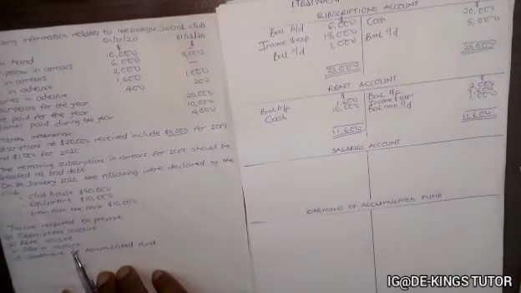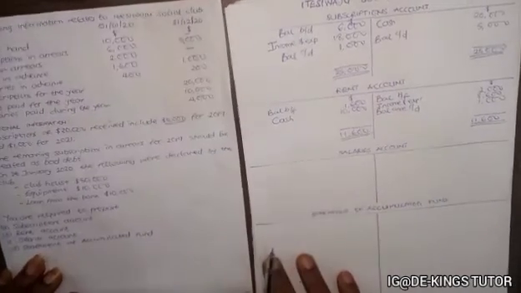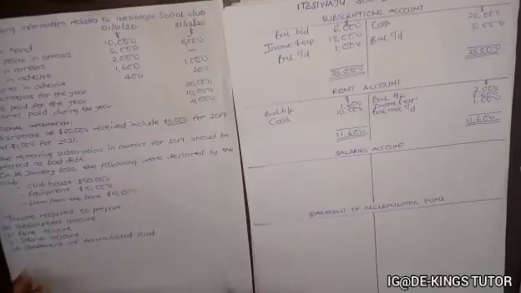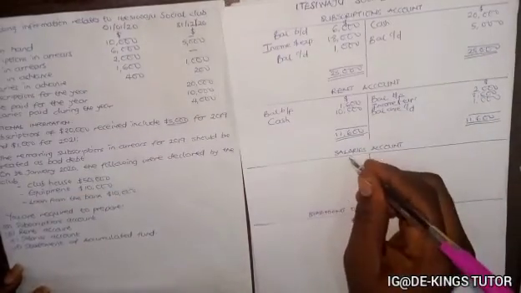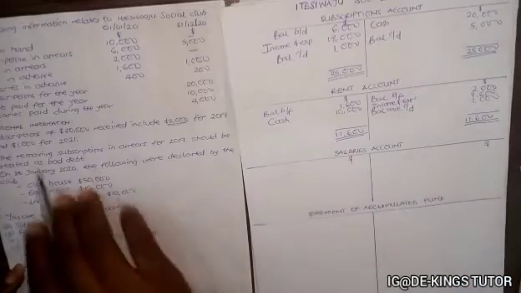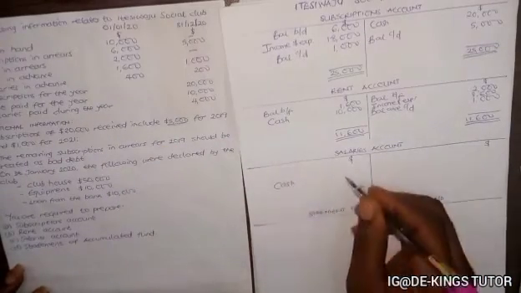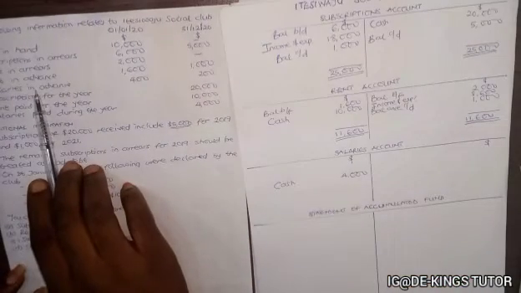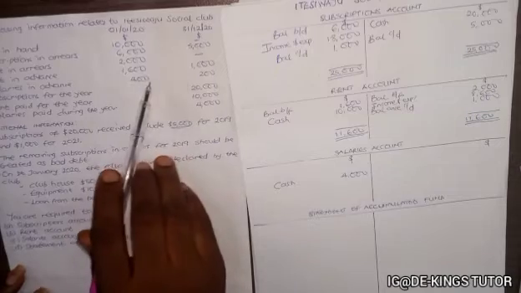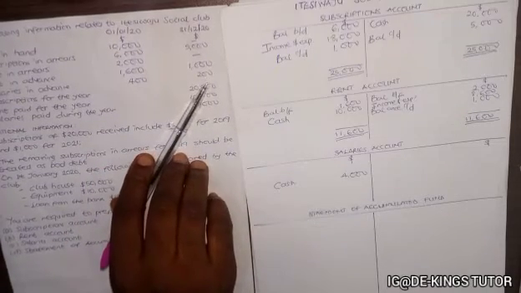Okay, while the next one is the salaries account. The salaries account, the same thing, is an expense. So salary paid during the year, 4,000. So we have cash 4,000. So we have salaries in advance here 400, and for 31st is 200.